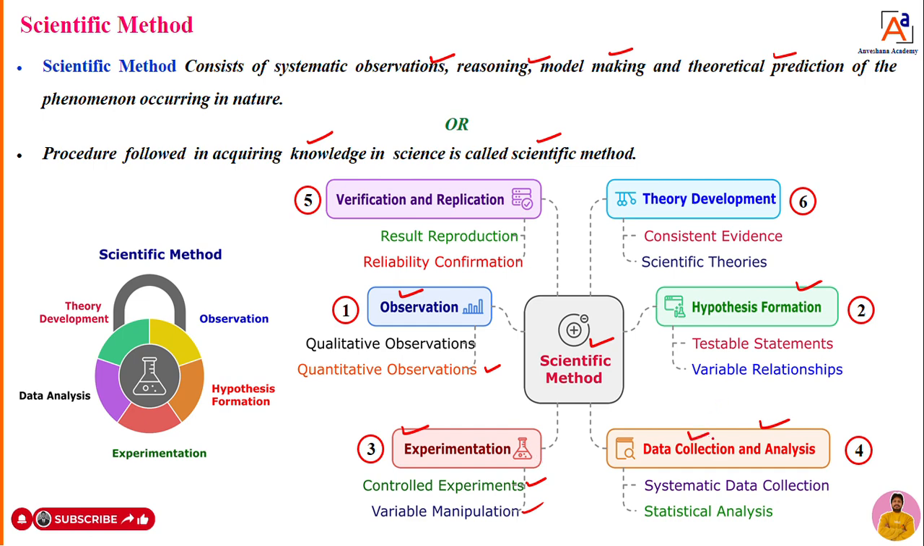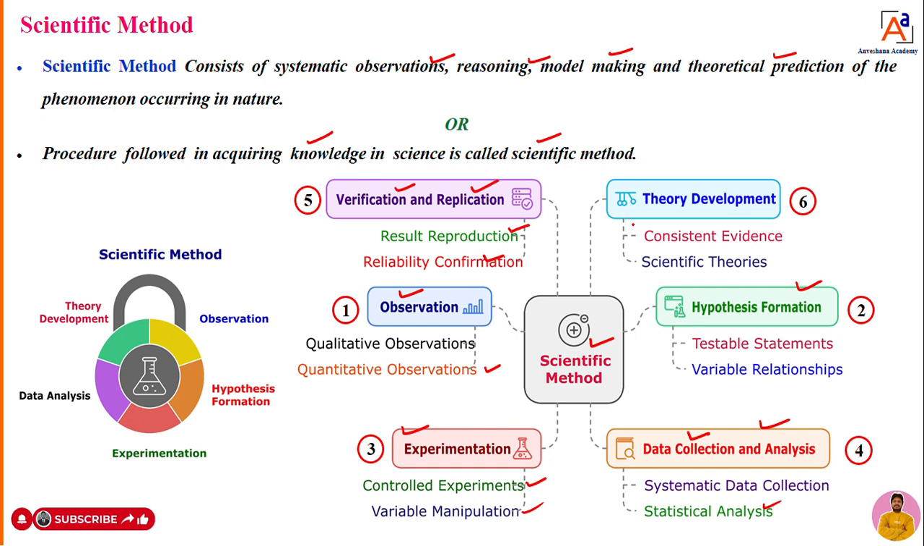That is nothing but data collection and analysis. Data collection and analysis can be done in two ways: systematic data collection and statistical analysis. This is the fourth step we use in our scientific method. The fifth step is, once the data collection and analysis is done, we are going to verify that data or results with the references, and we are going to repeat it. That data we are going to replicate. So in the verification and replication step, we are going to reproduce the results and check reliability for confirmation.